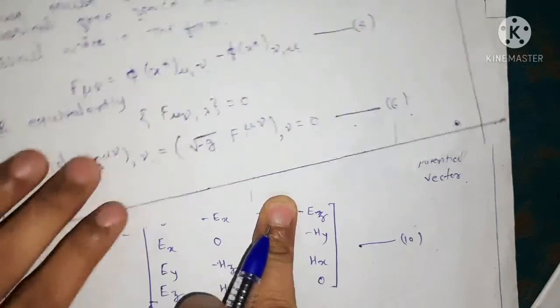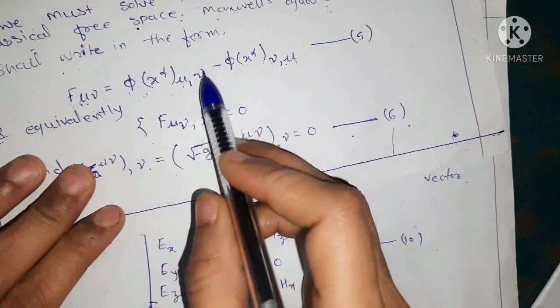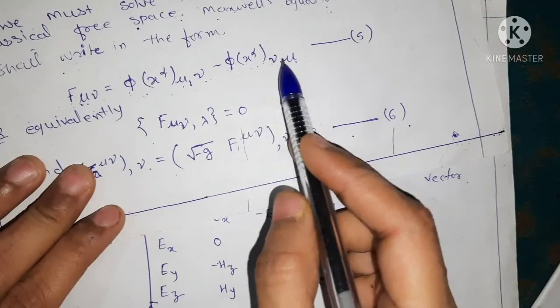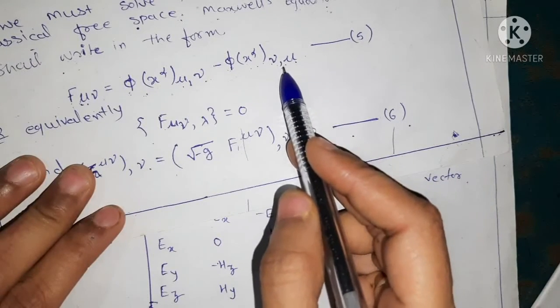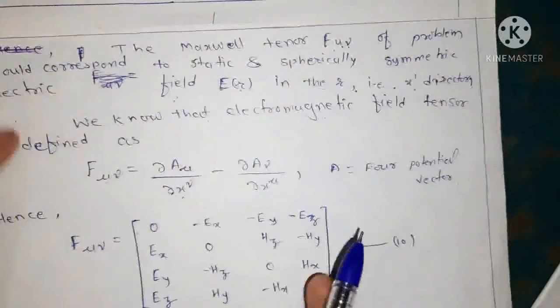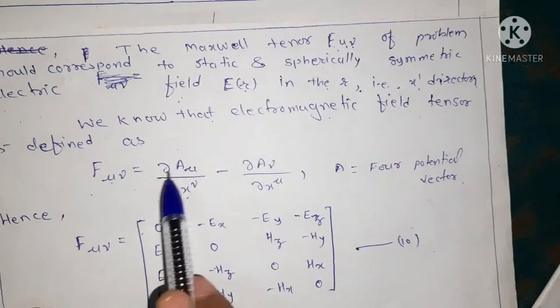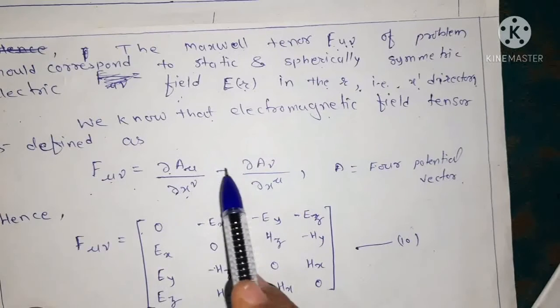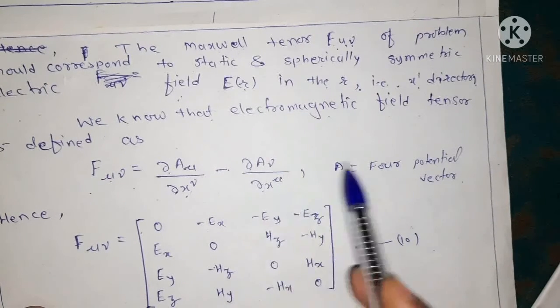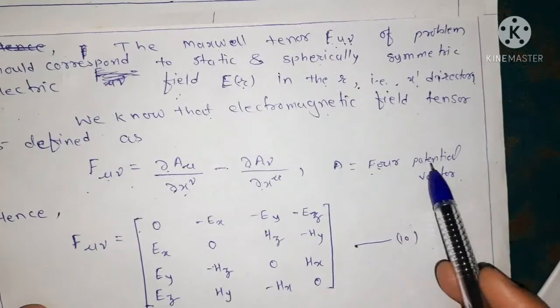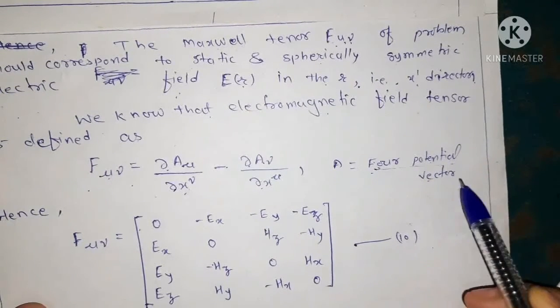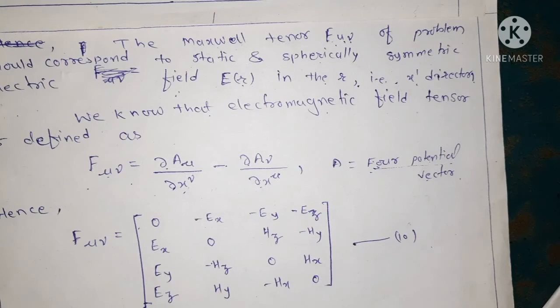Okay, because here we have defined comma as the derivative with respect to nu, minus the tensor into comma mu, that is the partial derivative with respect to mu. So we have F mu nu equals del A mu upon del x nu minus del A nu upon del x mu, where A is called the 4 potential vector. As we have taken x, y, z, t coordinates, that is 4 coordinates, we are saying that A is a 4 potential vector.